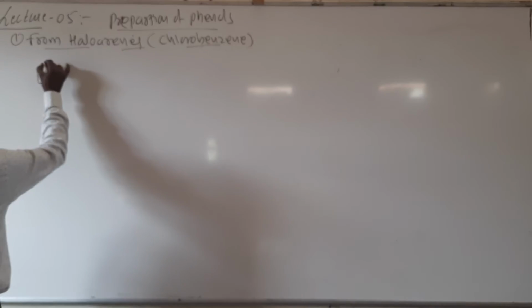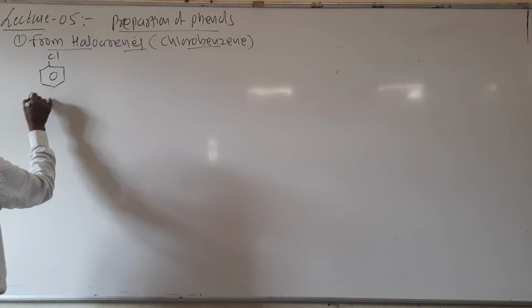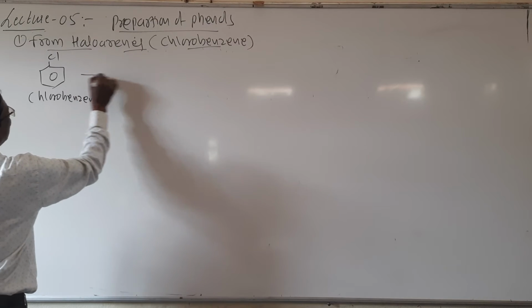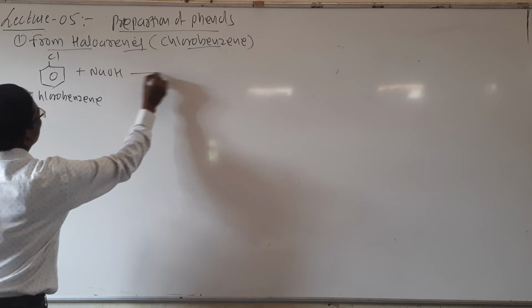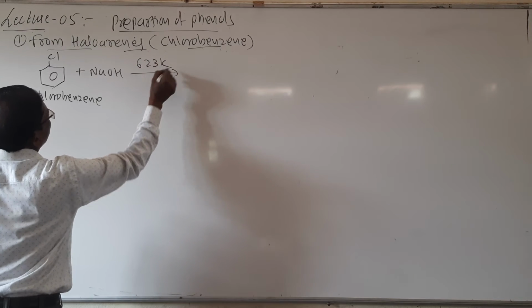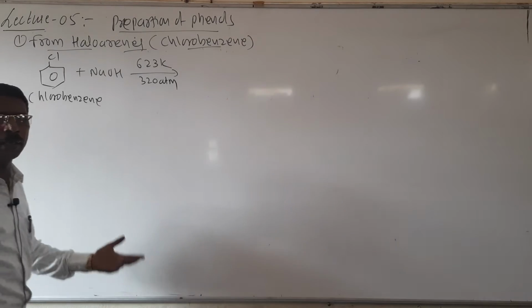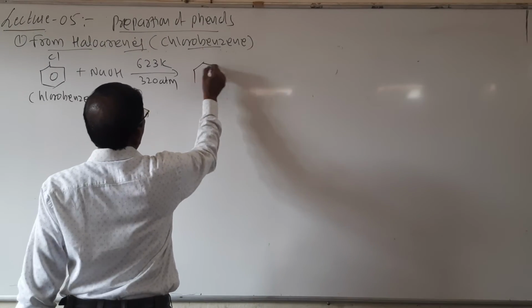So remember, it is chlorobenzene. When chlorobenzene is heated with sodium hydroxide at about 623 Kelvin and 320 atmospheric pressure, you may also write 300 atmospheric pressure.